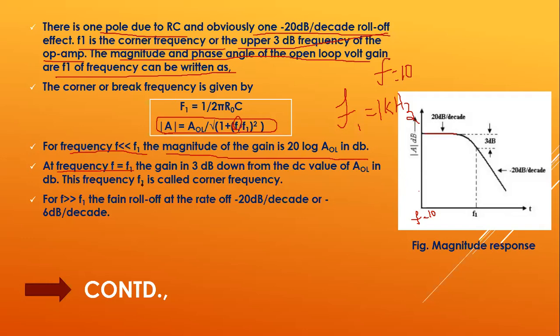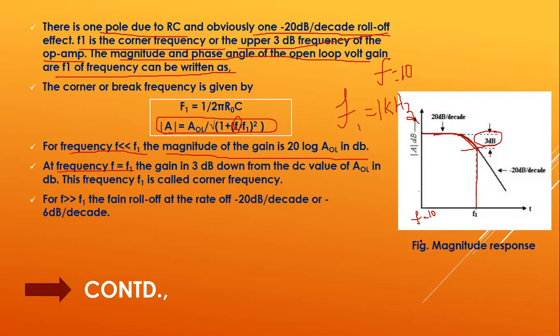So with 1 by root 2, the gain of the circuit, which was considered to be 1, is now reduced by some value. This value is the 3 dB value, and this frequency is marked as the cutoff frequency.